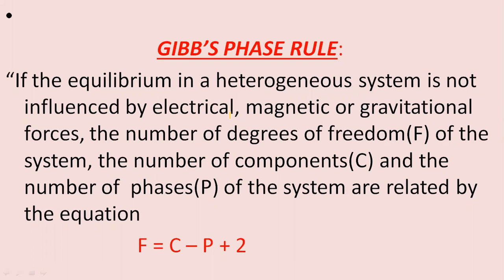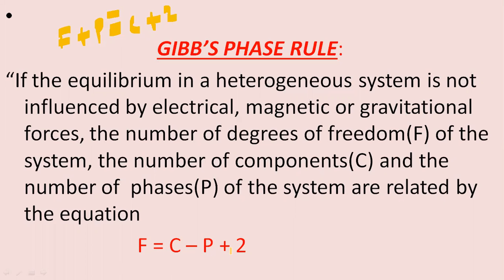Remember the equation: F plus P is equal to C plus 2. This equation is what is called the phase rule equation. Now, Gibbs made some alteration, arranging the same equation through which we can determine the degrees of freedom, that is F is equal to C minus P plus 2.